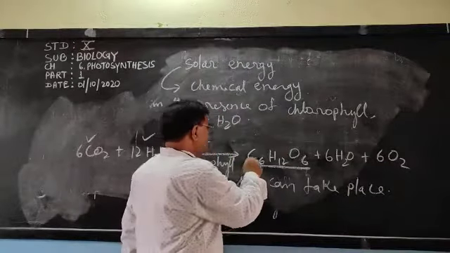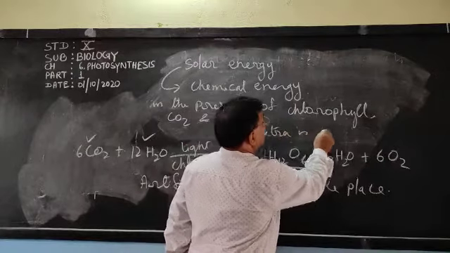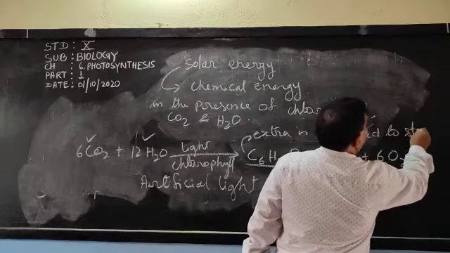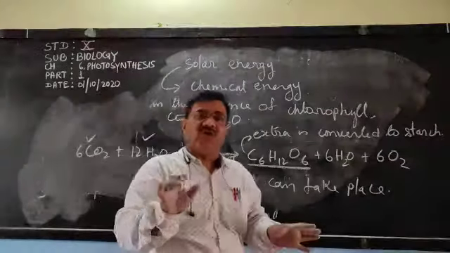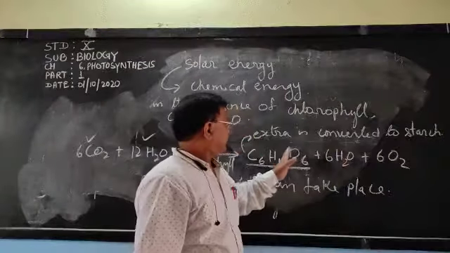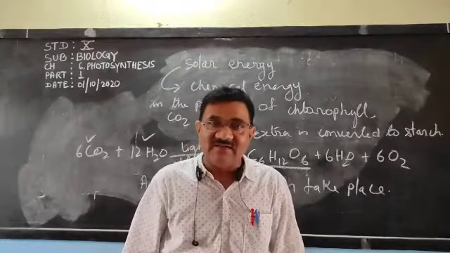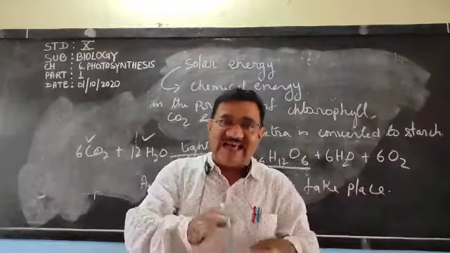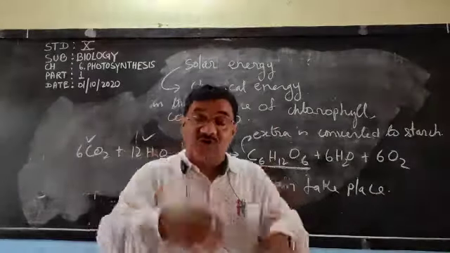The extra glucose is converted to starch and it is stored in the storage organ, so that during night time, or if there is no light, at that time also the plant may get energy, may get food.